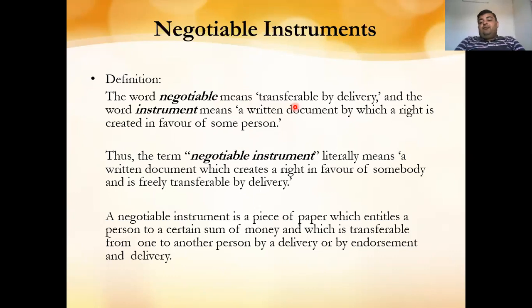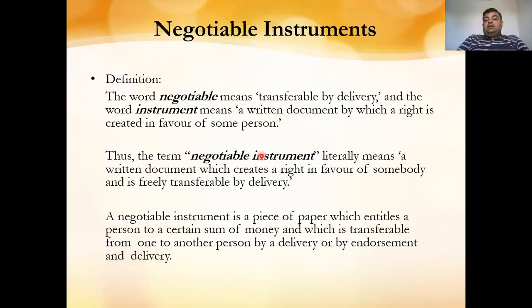For example, we have formed a check in favor of Messrs ABC Limited. So here, first we have written a document, that is a check, with the right in favor of Messrs ABC Limited. It may be a natural person or an artificial person, a company or a natural person. So we can make a negotiable instrument in favor of any person, whether an artificial person or a natural person.